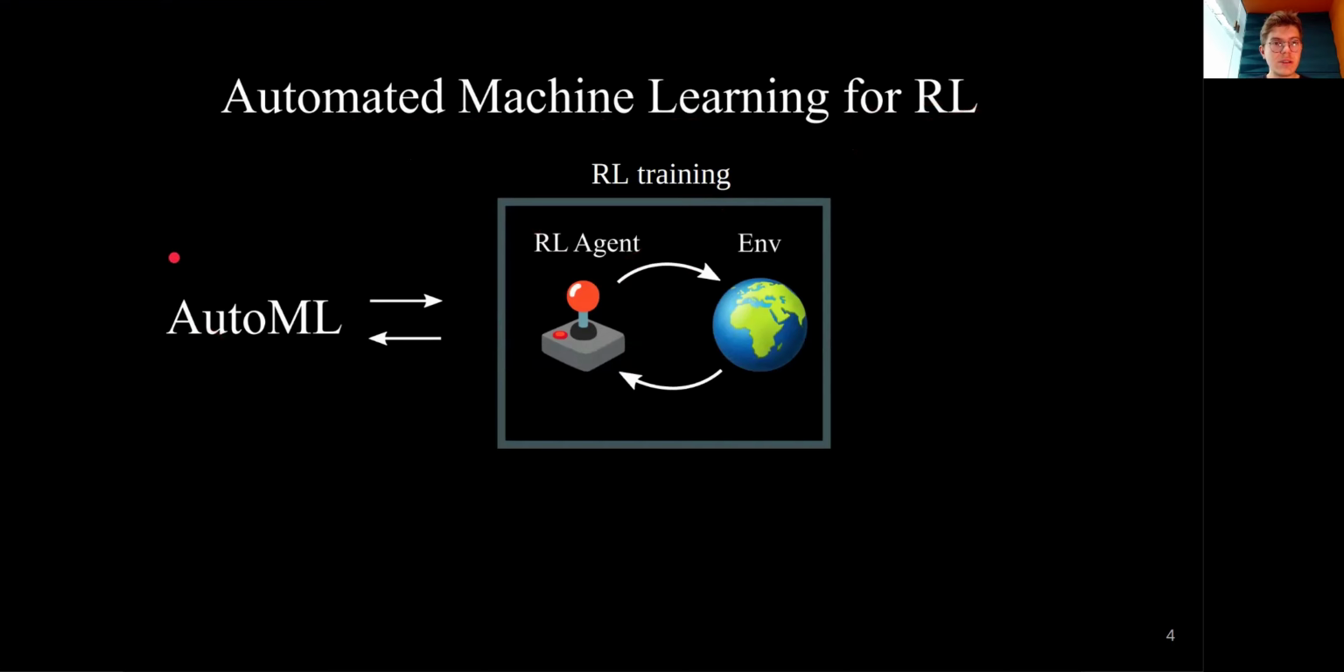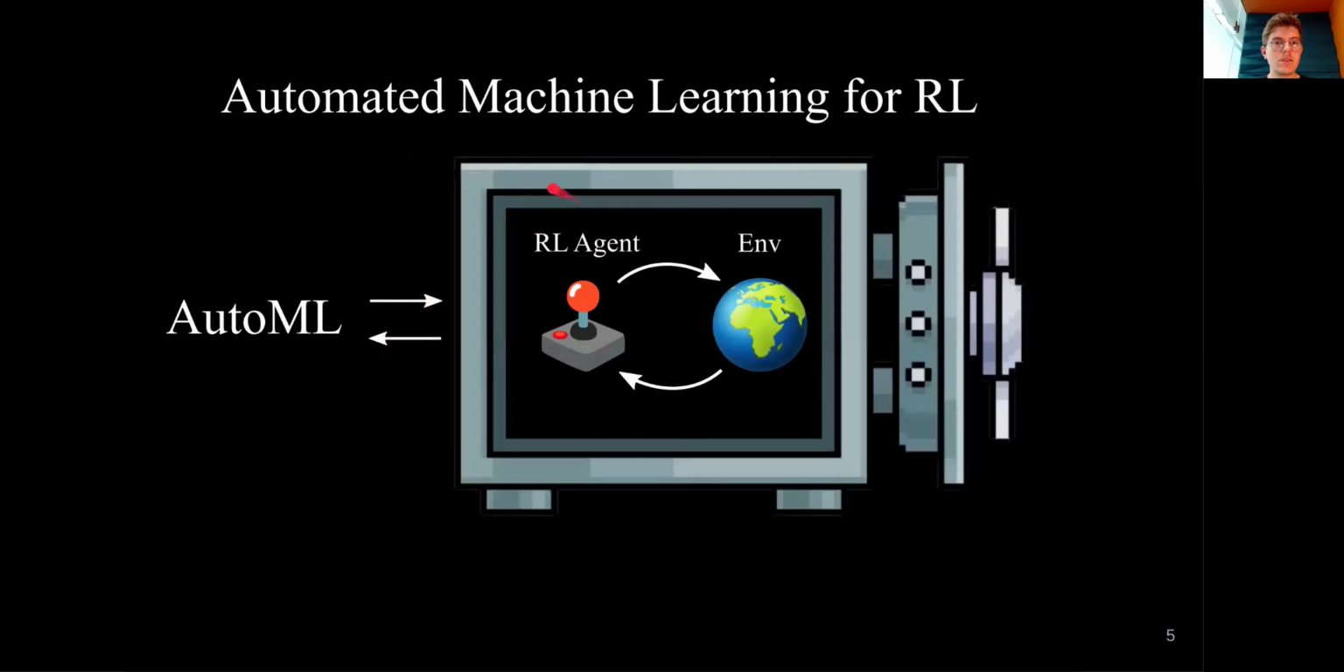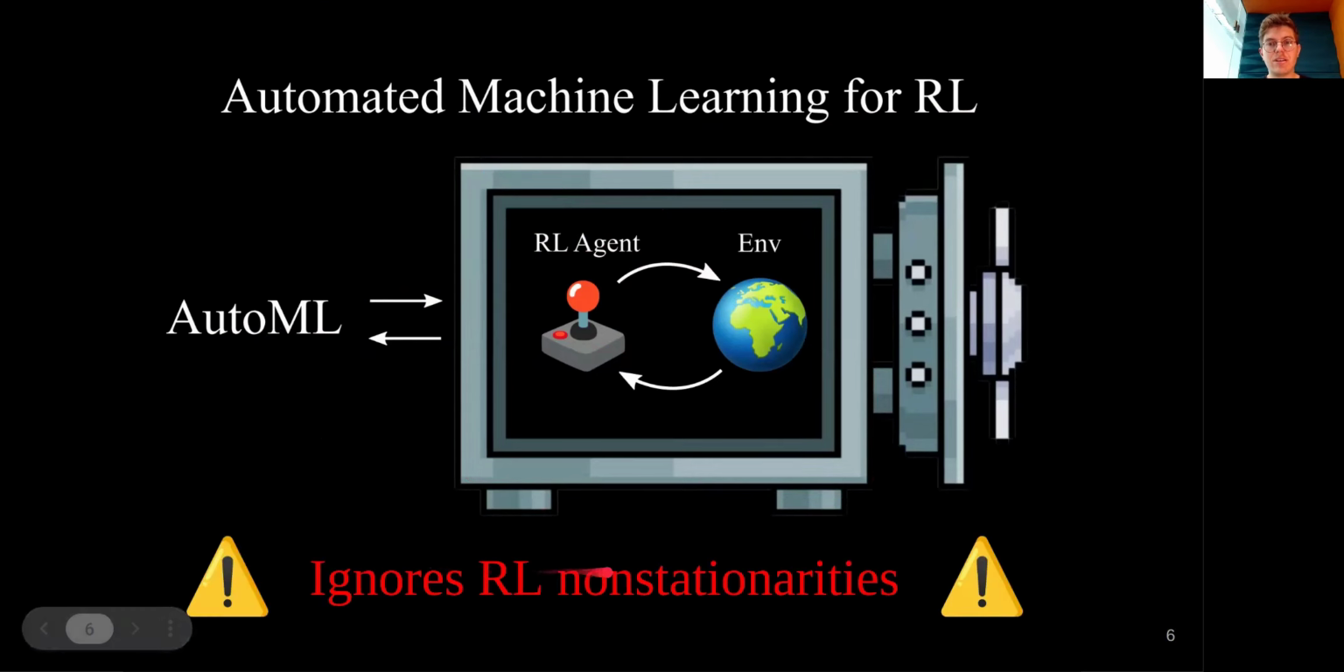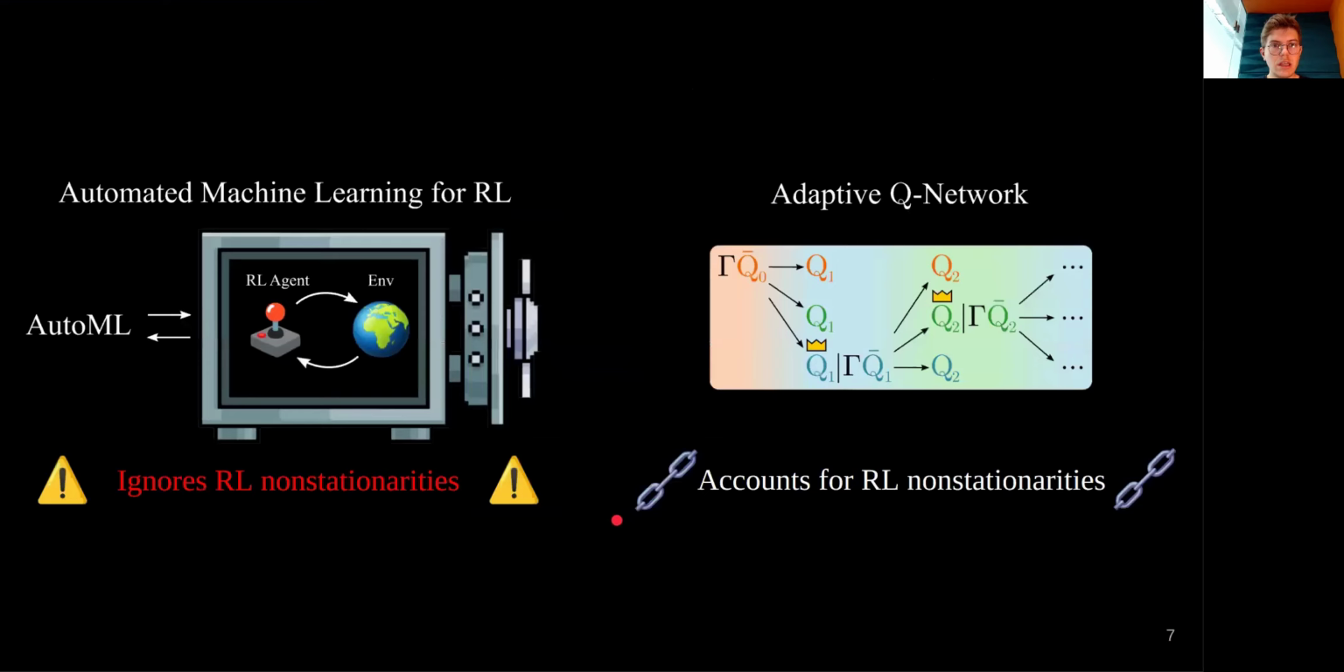The idea is to use an out-of-the-box AutoML strategy to tune the hyperparameters of the RL training, which is composed of a reinforcement learning agent and an environment. However, those methods were not, in the first place, designed for tackling an RL problem. So the RL problem is considered as a black box. And this is, for us, a problem since it ignores RL non-stationarities. In this work, we propose a way to take into account RL non-stationarities.